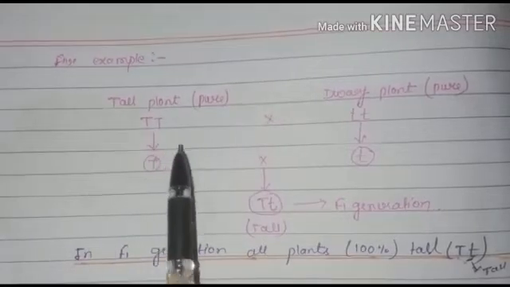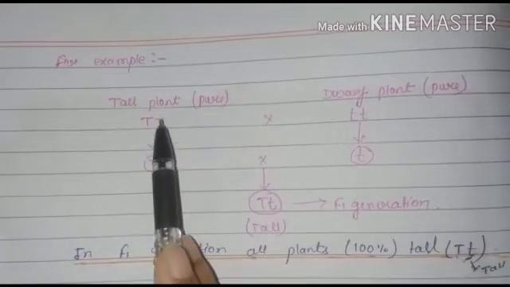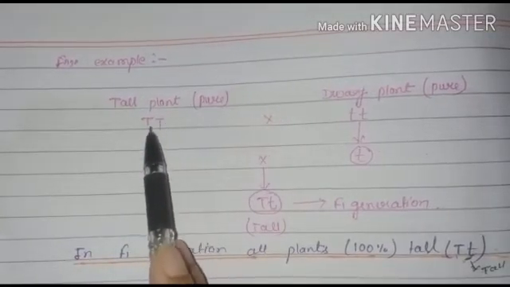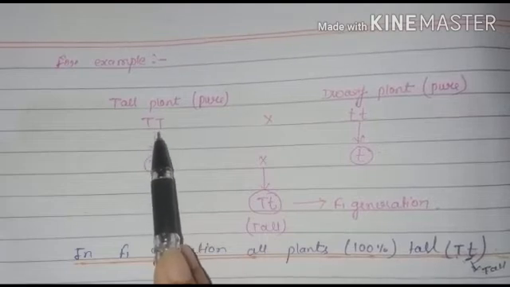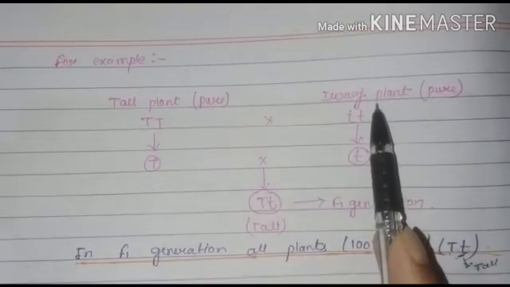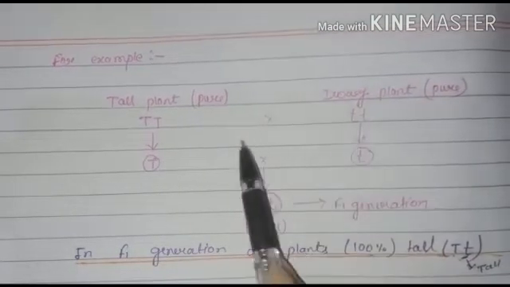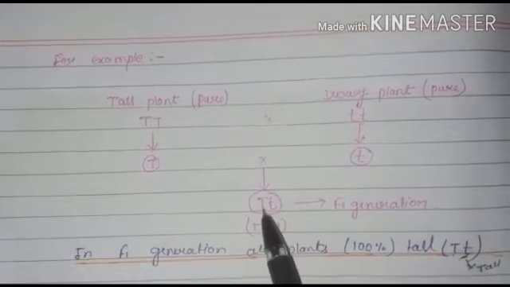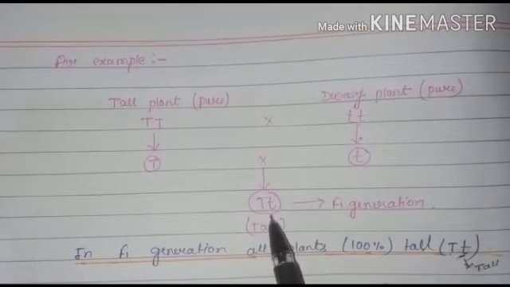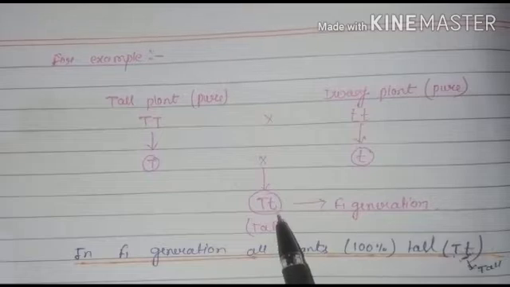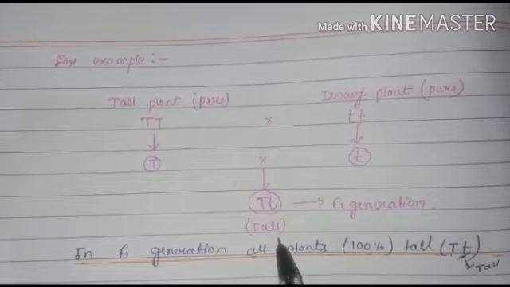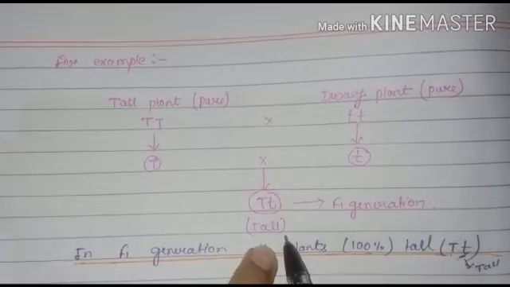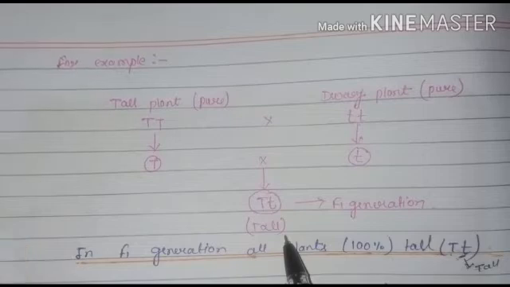Now see the example. When a pure homozygous tall plant, where both alleles are the same, capital T and capital T, is crossed with a homozygous dwarf plant, small t, in the F1 generation we get one capital T and one small t, a heterozygous allele. But the plant is tall, so tall is the dominant character here.